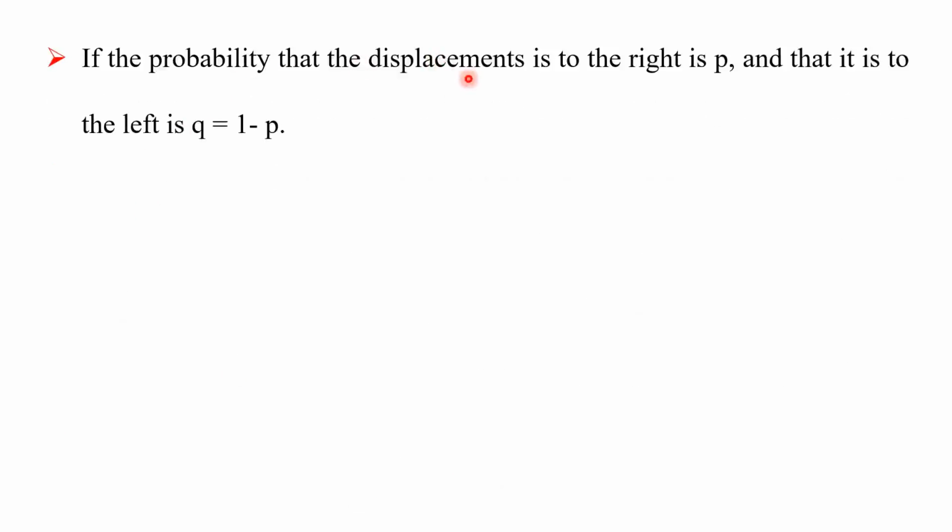If the probability that the displacement is to the right is p and that to the left is q, then q is equal to 1 minus p. The total probability is always 1. That's why the left-hand side probability q is equal to 1 minus the right-hand side probability.